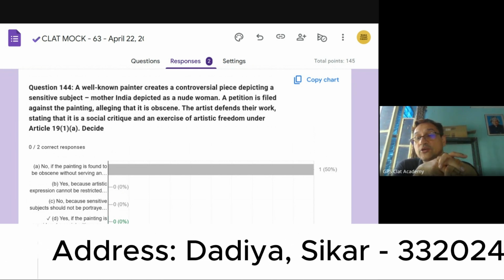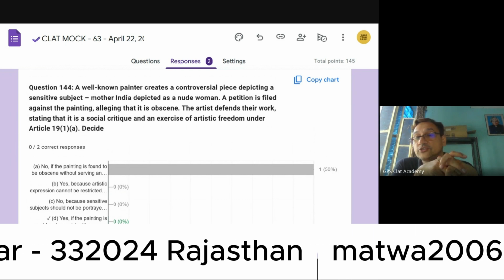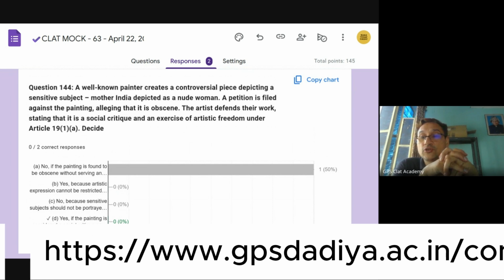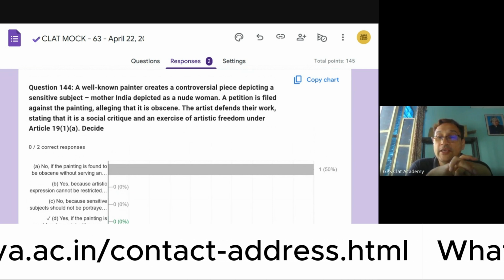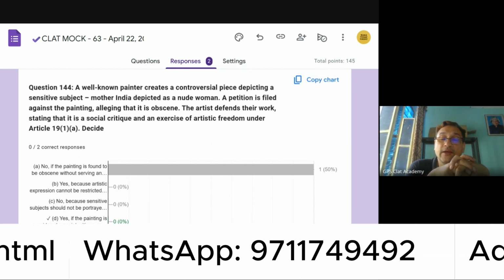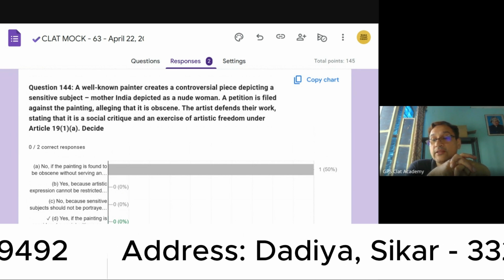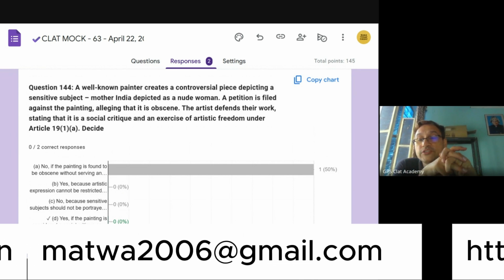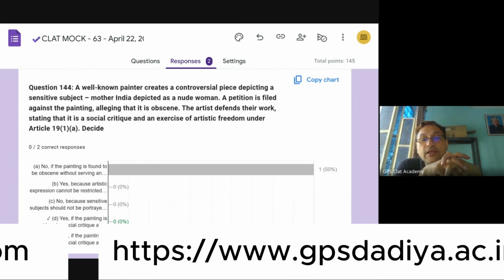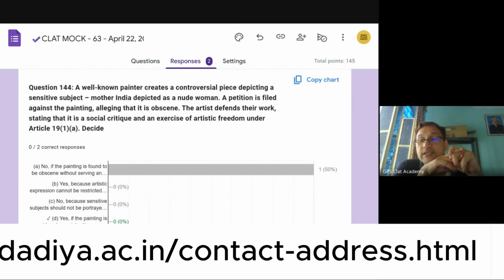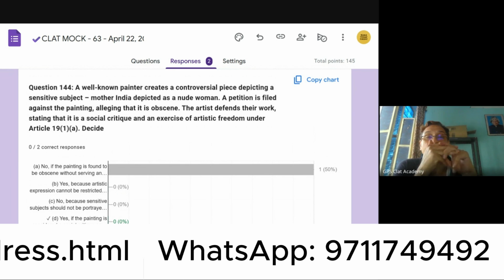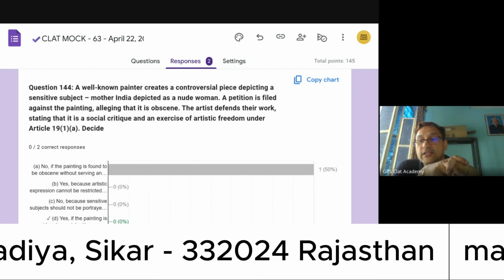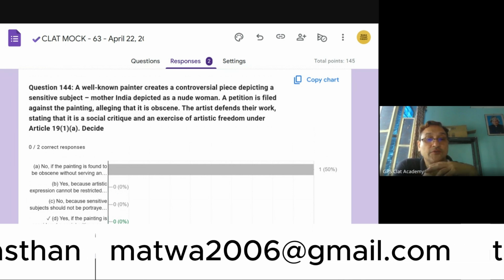The claims are based on the reasonable restrictions on the one hand, and on free speech, that is clause 19(1)(a), on the one hand, and Article 19 clause 2 on the other hand. They are saying this is objectionable on the basis of reasonable restriction of decency and morality. Whereas the artist is saying no, nothing doing, you are causing undue interference with my rights under Article 19(1)(a), which is free speech.